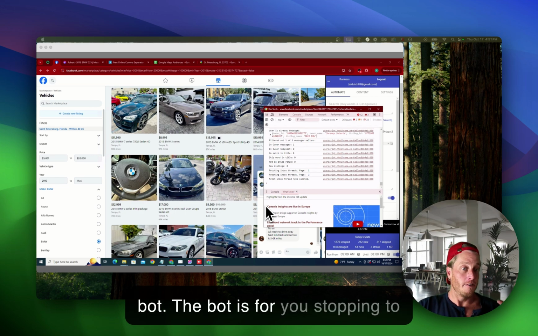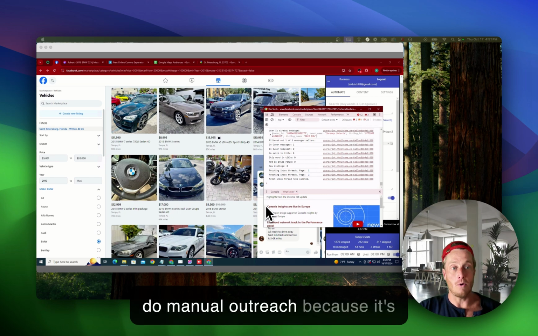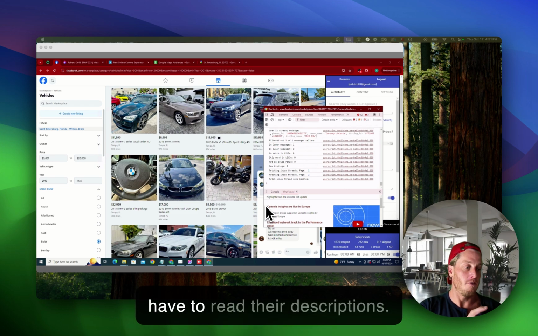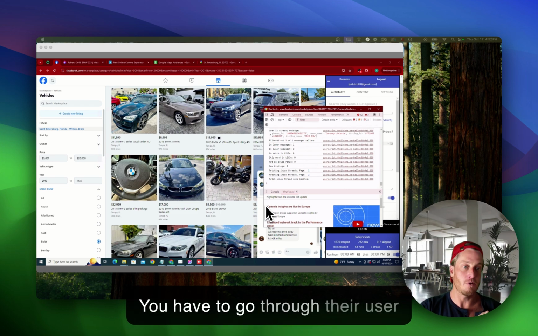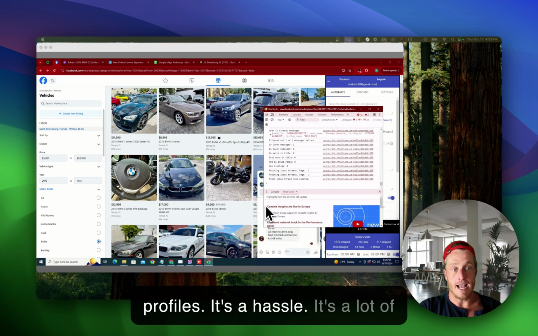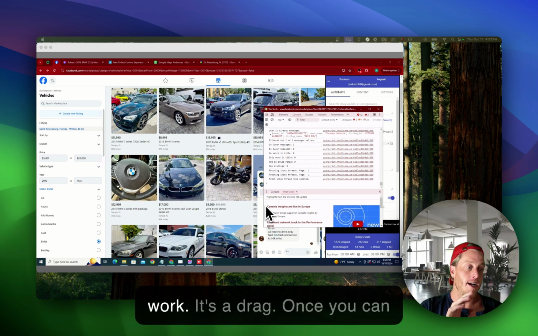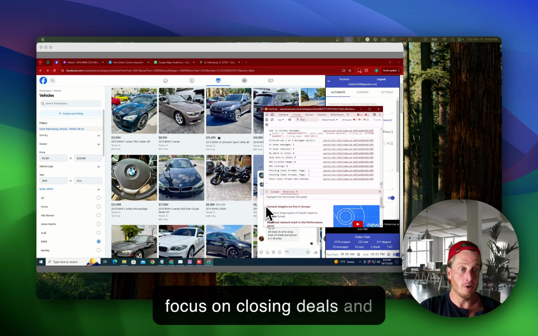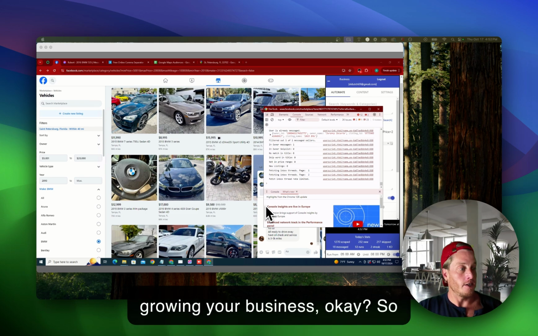The bot is for you stopping to do manual outreach because it's tedious. You have to keep track of the people you message. You have to read their descriptions. You have to go through their user profiles. It's a hassle. It's a lot of work. It's a drag. Once you can automate it, you can actually focus on closing deals and growing your business. So let me show you.